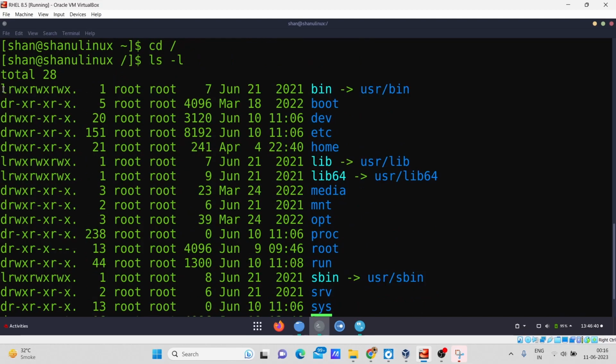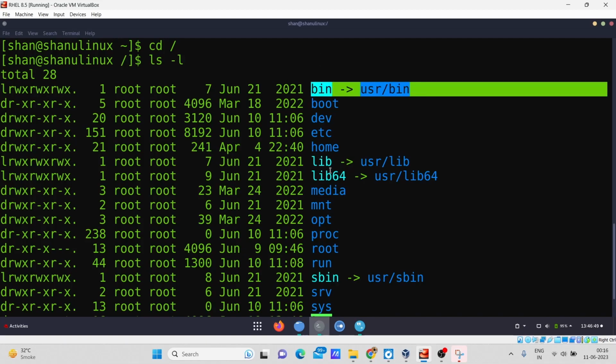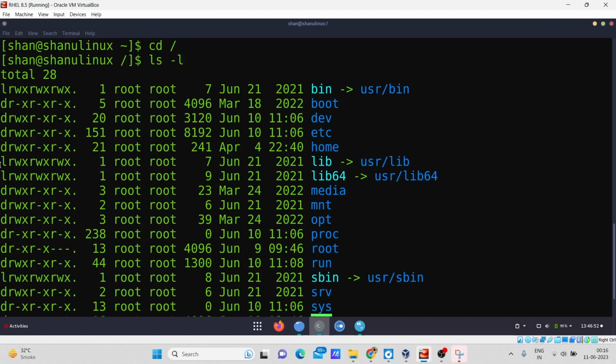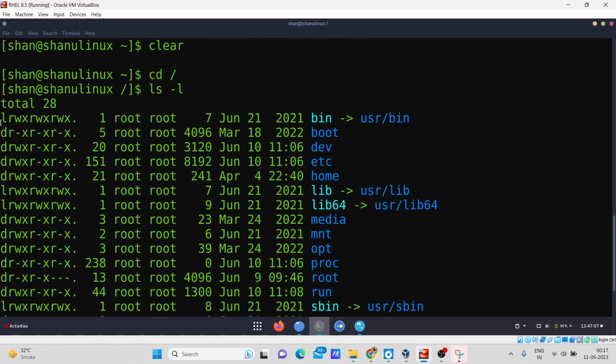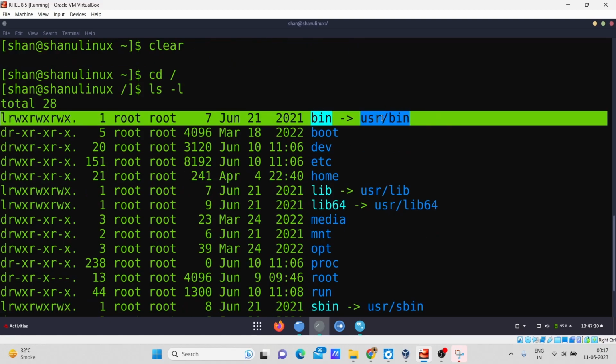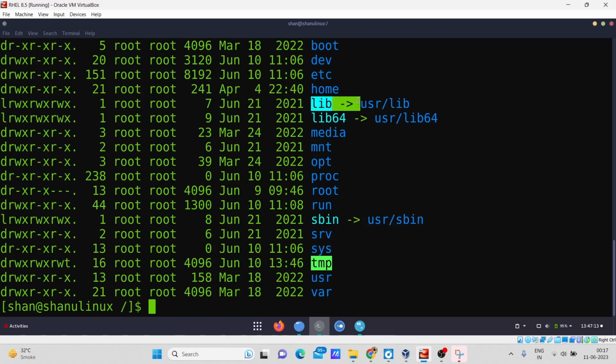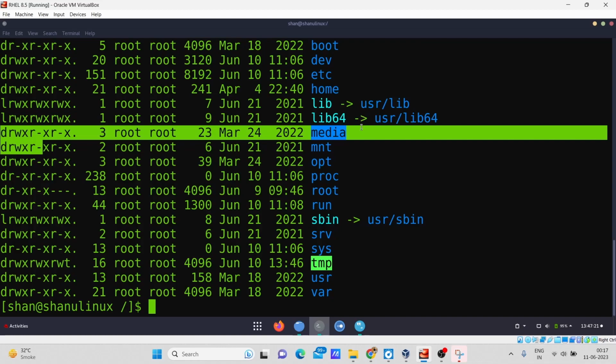So here you can see this one starts with the letter l. That means this file has been linked with another file, just like this. So after looking at the first letter of the file type, you can say whether it is a directory, whether it is a link to another file, or whether it is just a normal file. In my root directory there are some files which are linked to another file, just like bin, which is linked with usr. The other one, lib, is also linked, and lib64 is linked with this one. You can see it shows the first letter as l, and the other files which are directories are represented like this.